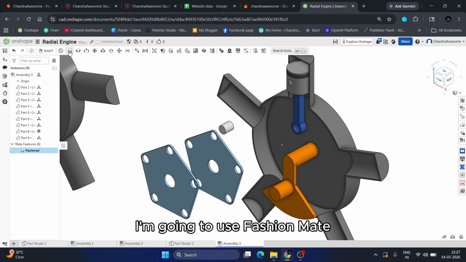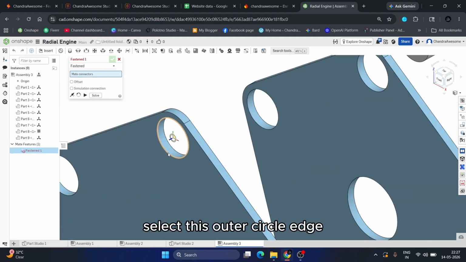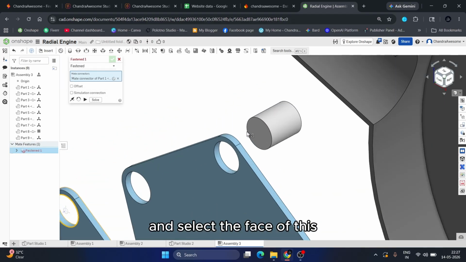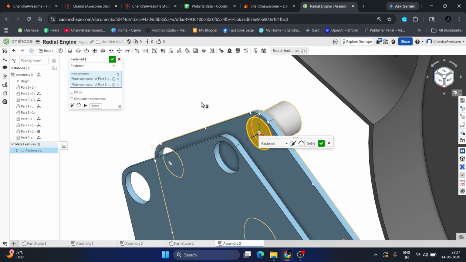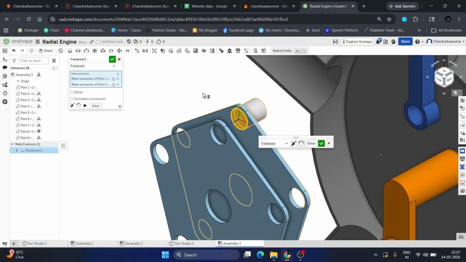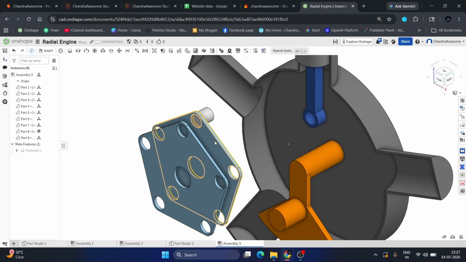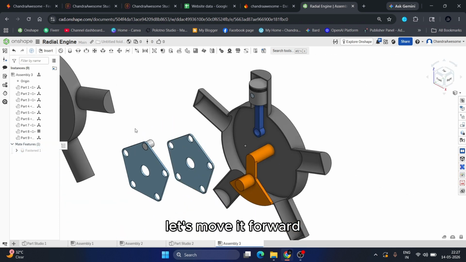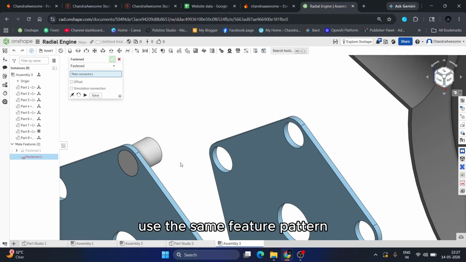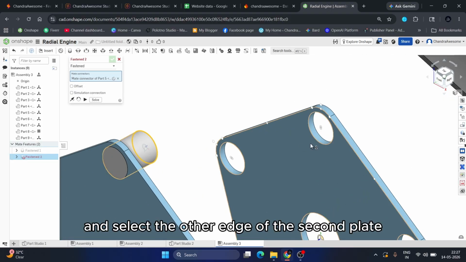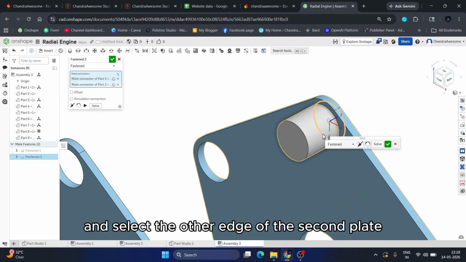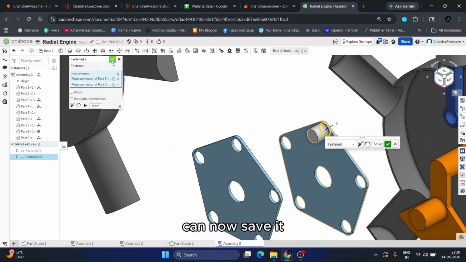I'm going to use the fastened mate first: select this outer circular edge and select the face of this. Okay, now save it. Let's move it forward. Use the same feature and select the other edge of the second plate, and now save it.